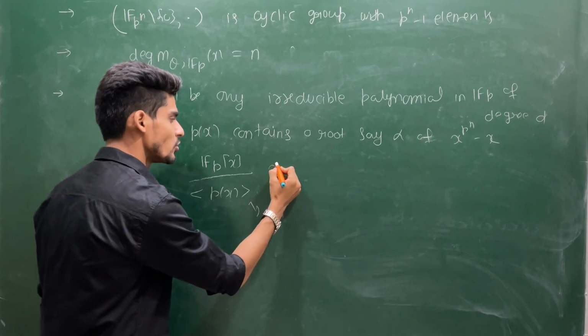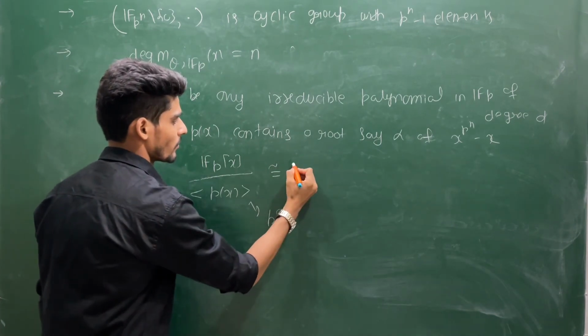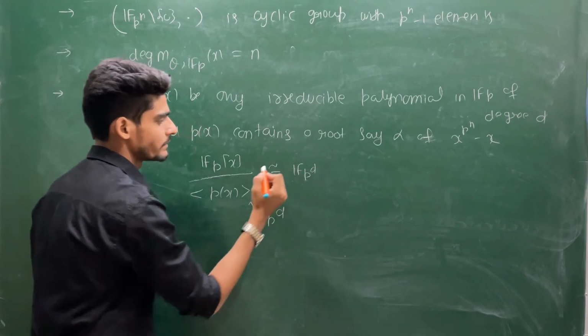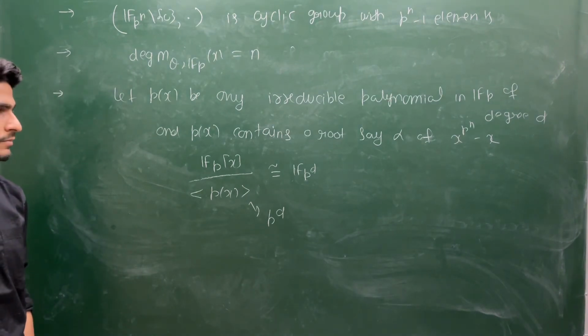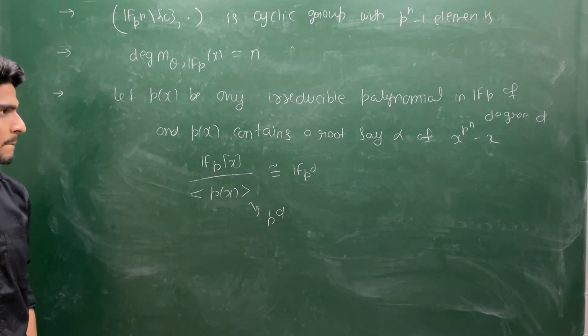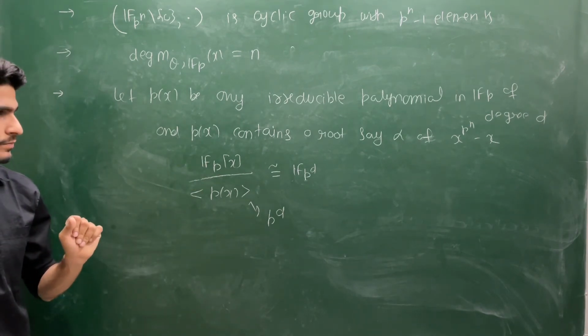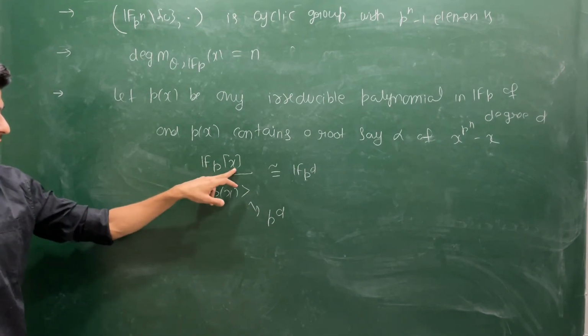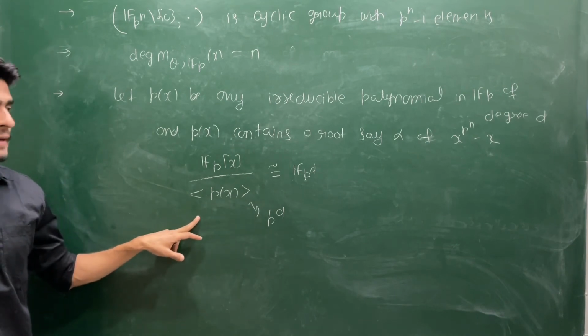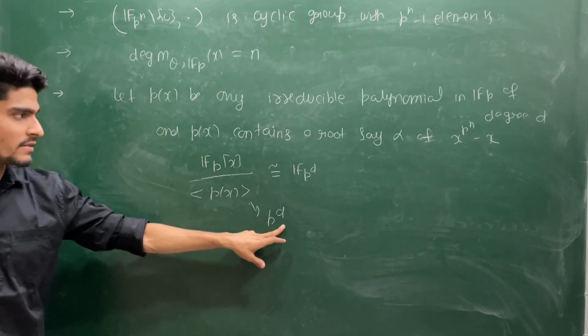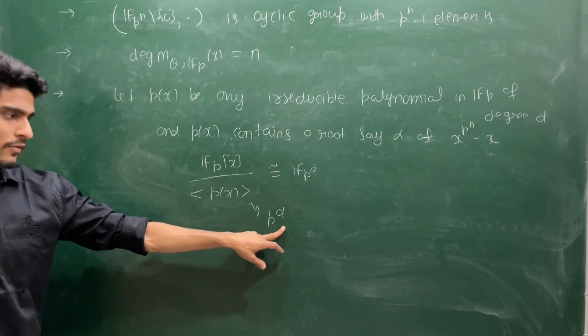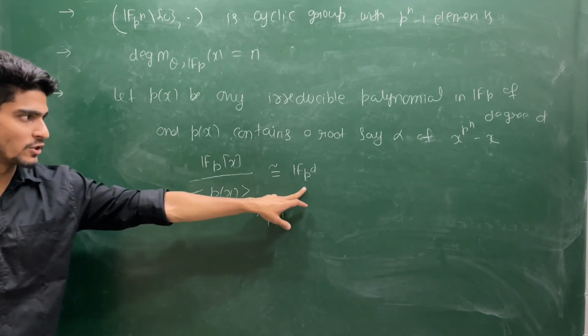So this will be isomorphic to F_{p^d}. And clearly this is a smaller field than F_{p^n}. So this Fp[x] quotient with the ideal generated by P(x) is a field with p power d elements, and there is a unique field up to isomorphism of p power d elements. So this must be isomorphic to F_{p^d}.